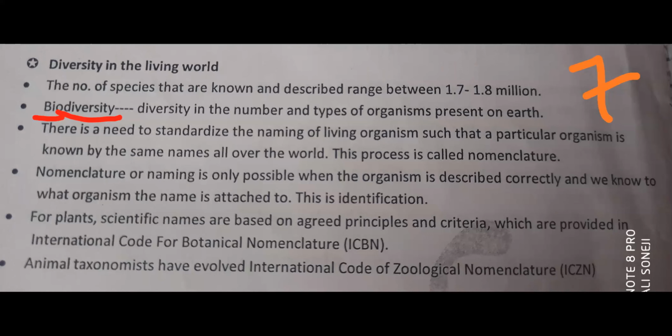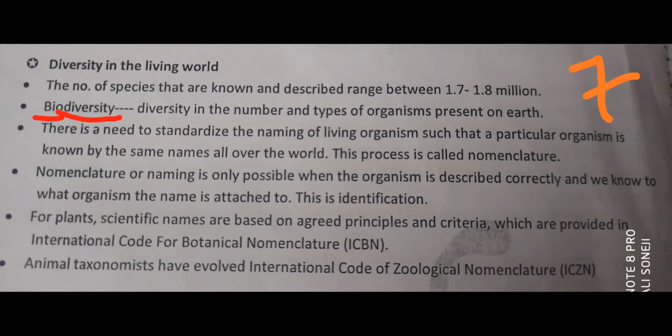Okay. So to get correct, actual data, there is a need to standardize the naming of living organisms. There should be a standardized pattern to give a name, a name which is common worldwide.